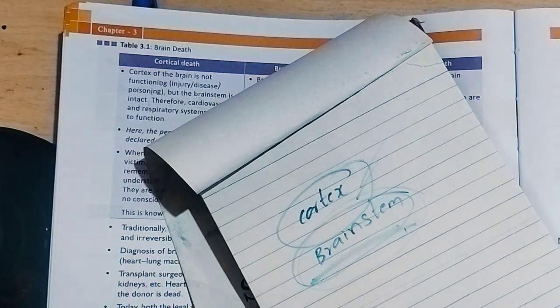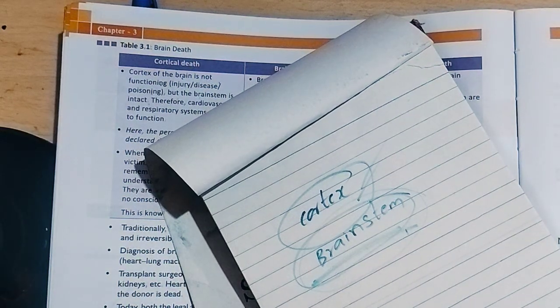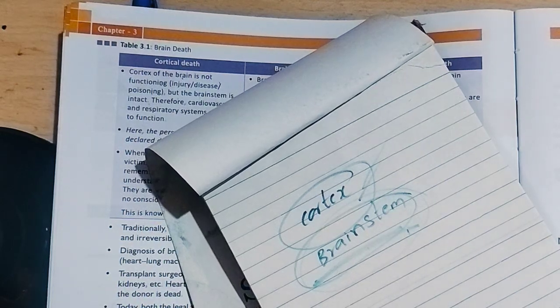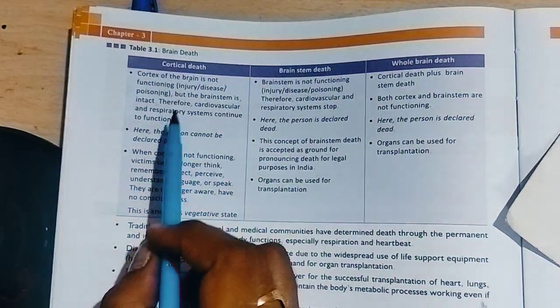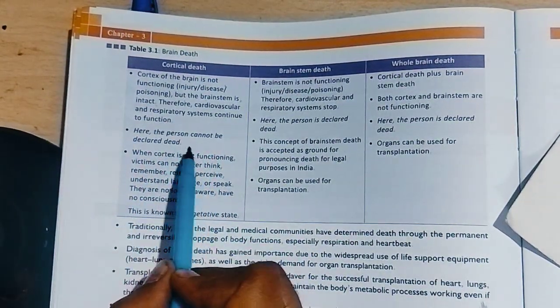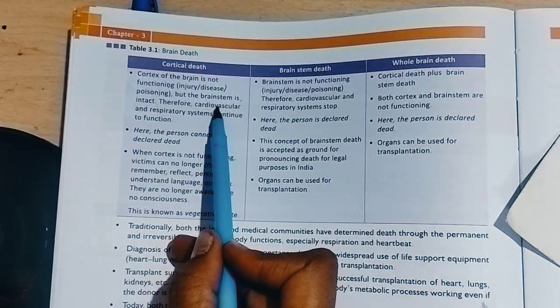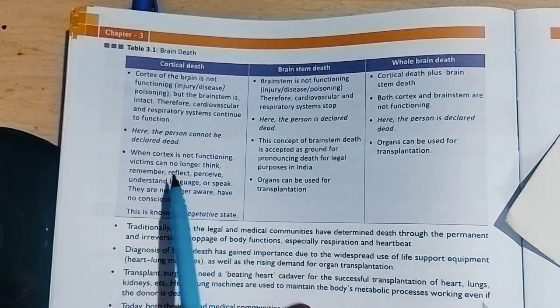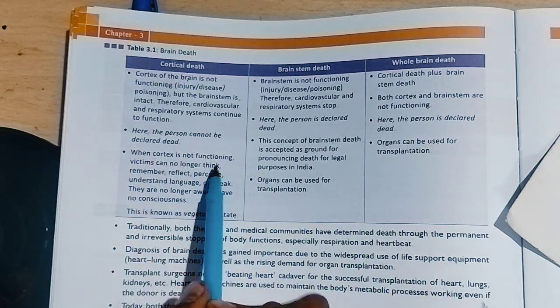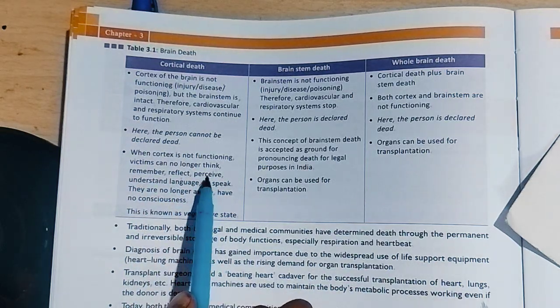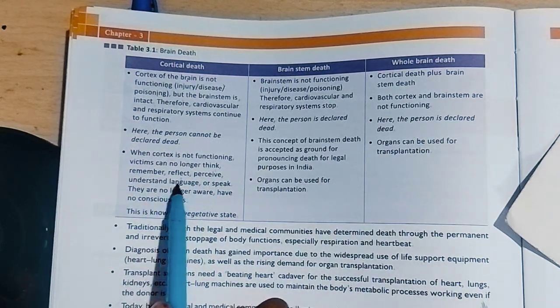So we can't call that person dead. In a person whose respiratory and cardiovascular systems are functioning very well, we can't declare them as dead. When the cortex is not functioning, victims can no longer think, remember, reflect, perceive, understand language, or speak.